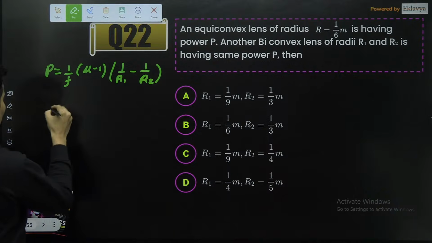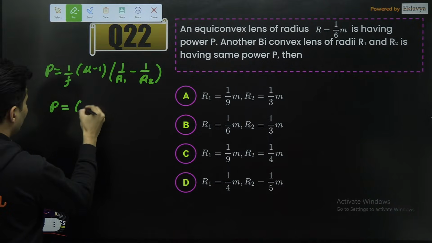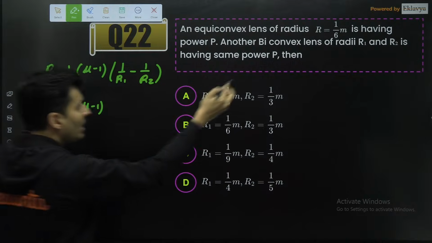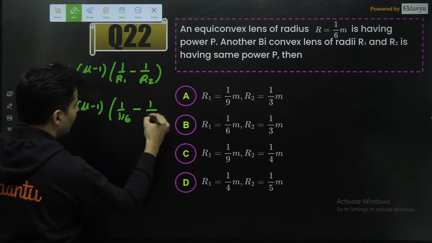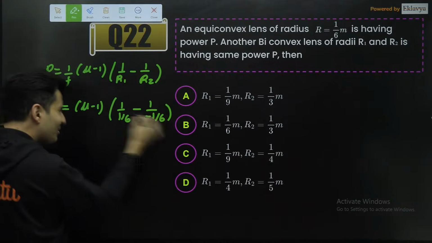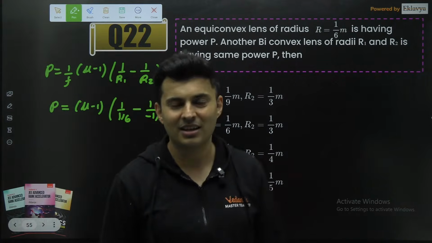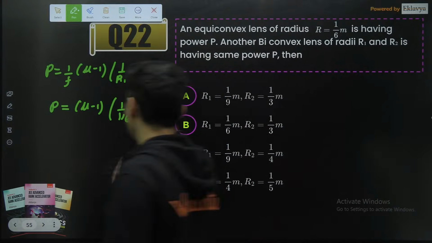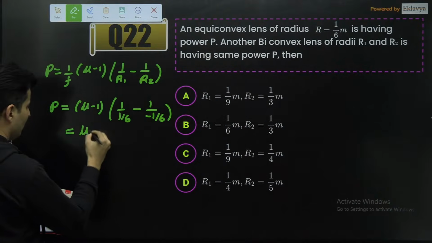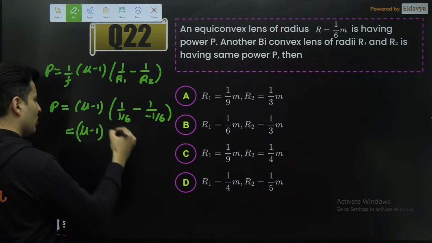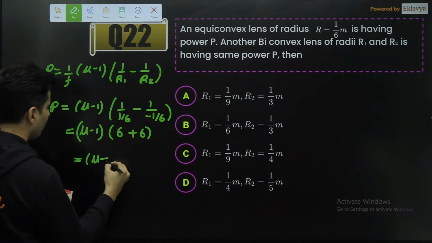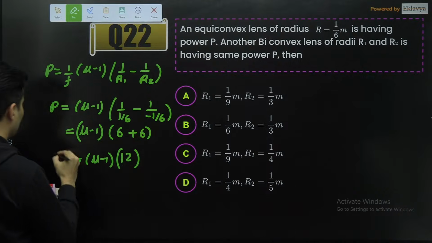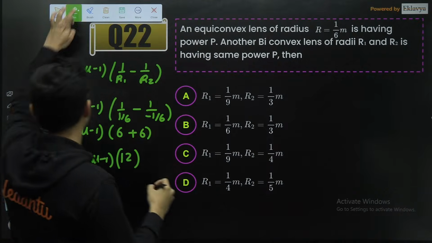Fine, I'll just write down the formula. So power will be mu minus 1. R is 1/6, guys, so this is 1/6, and by sign convention, this will be negative 1/6. Don't substitute 1/6 two times, it will then become 0, which is meaningless. So this will become mu minus 1, 6 goes on the top, minus minus becomes plus, so 6 plus 6 is nothing but 12. Wow, so we should get 12 somehow.